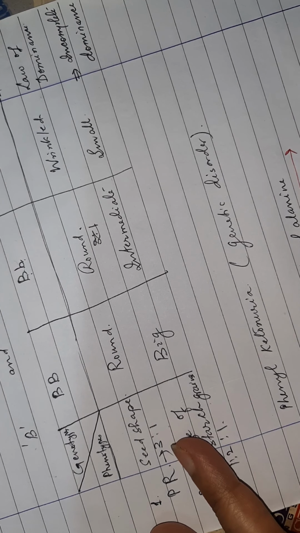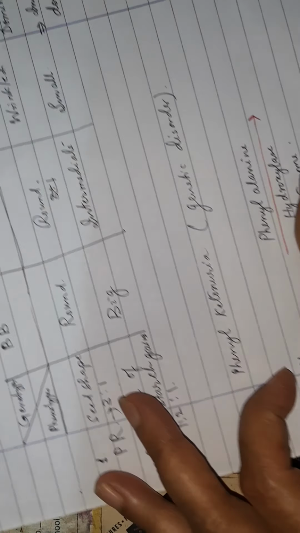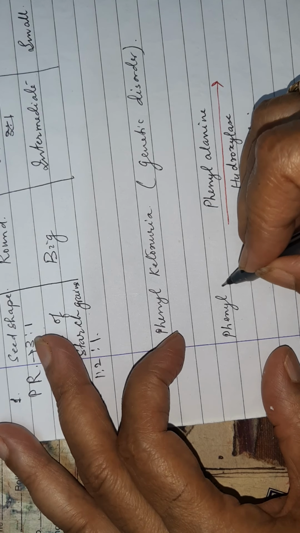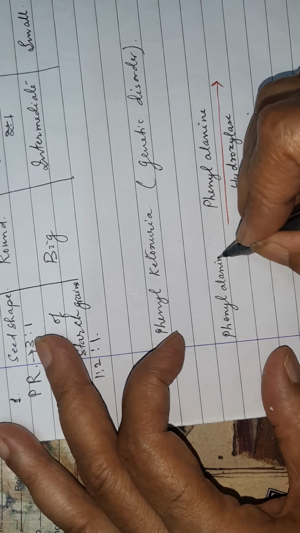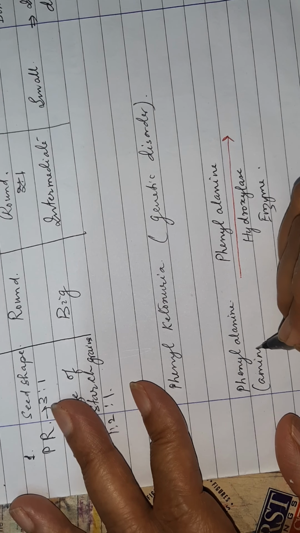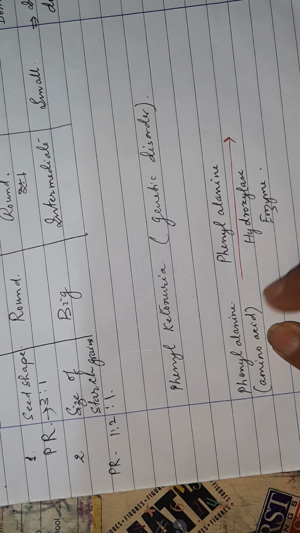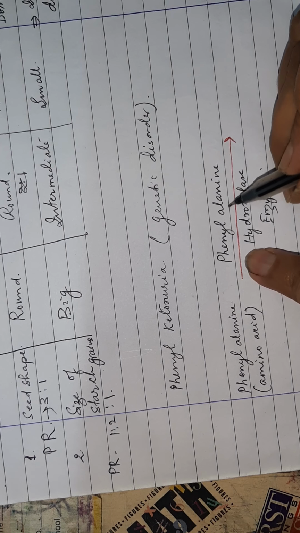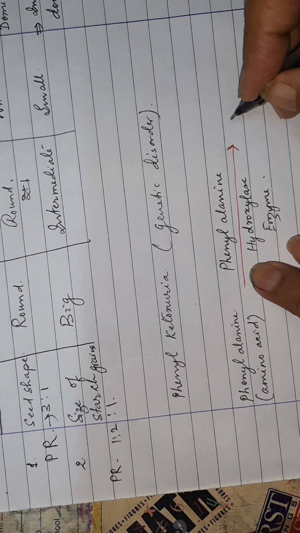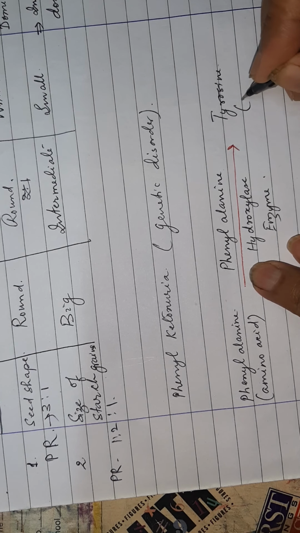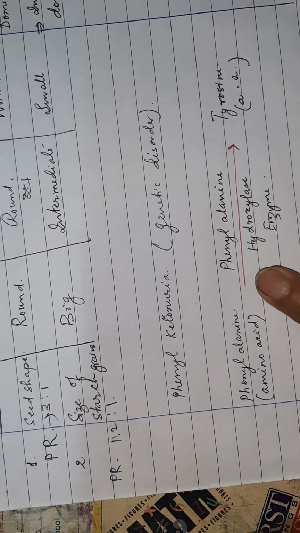It converts the amino acid phenylalanine to another amino acid. This is an amino acid that is made in our body, phenylalanine, and it is converted by the action of the enzyme phenylalanine hydroxylase into another amino acid known as tyrosine. This is also an amino acid.